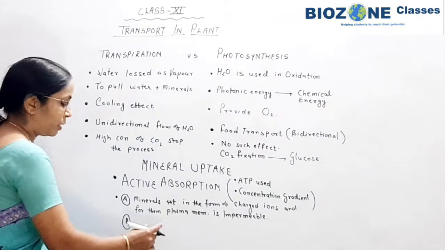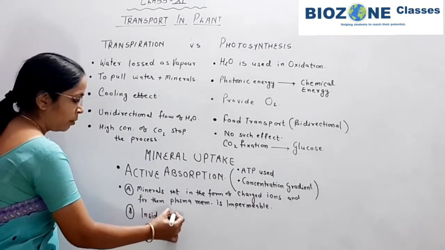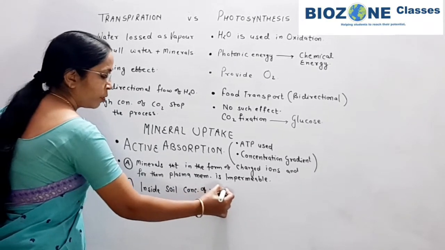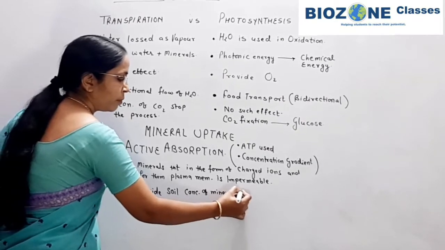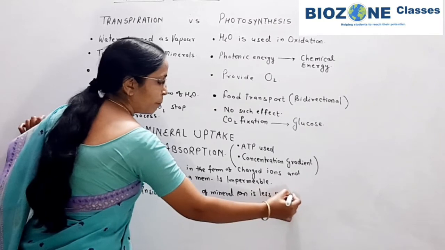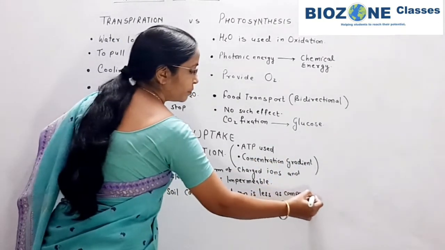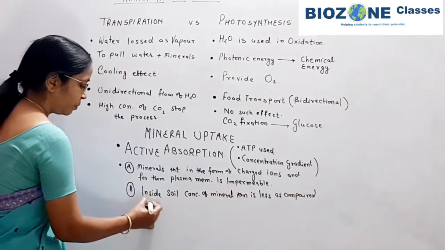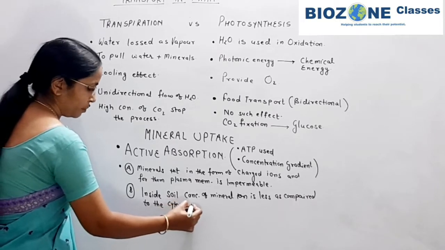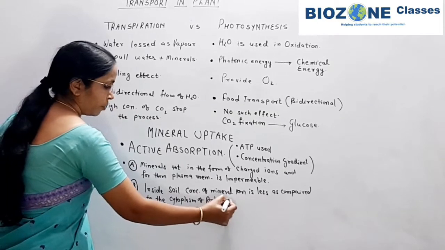Second reason, remember: inside the soil, the concentration of mineral ions is less as compared to the cytoplasm of root cells.